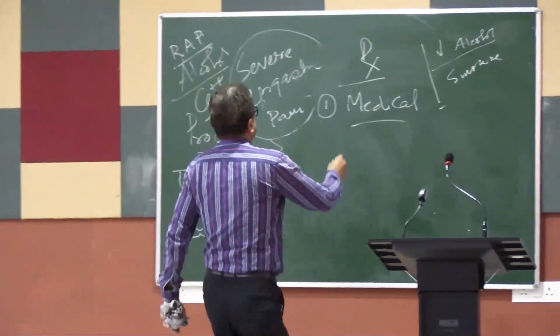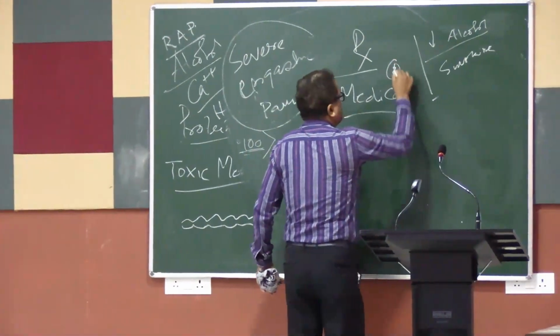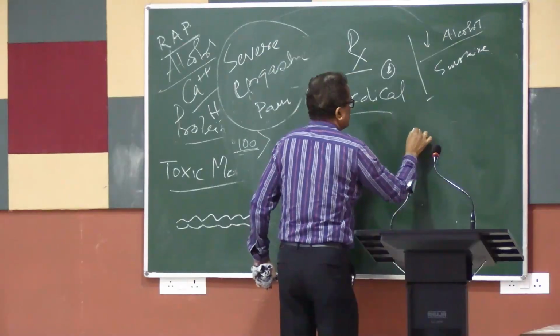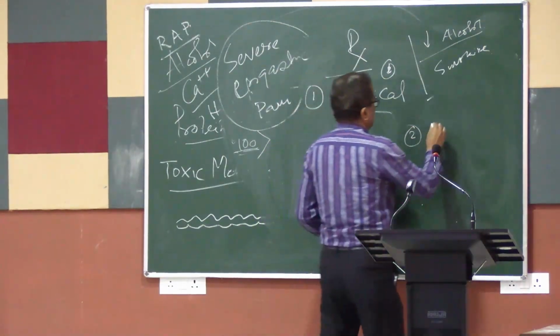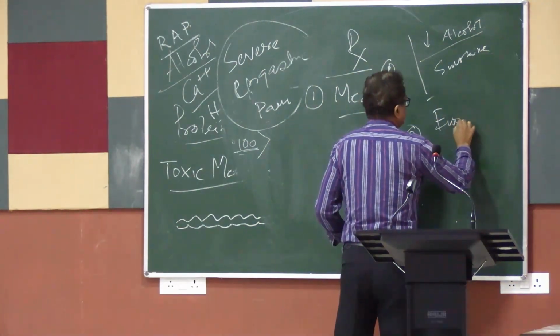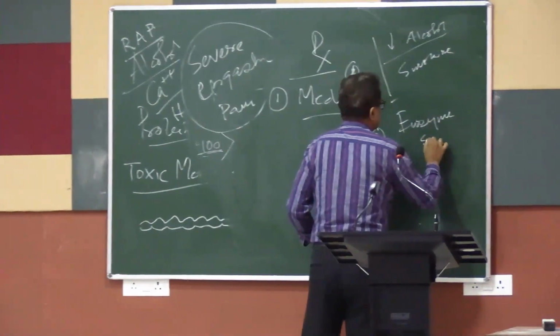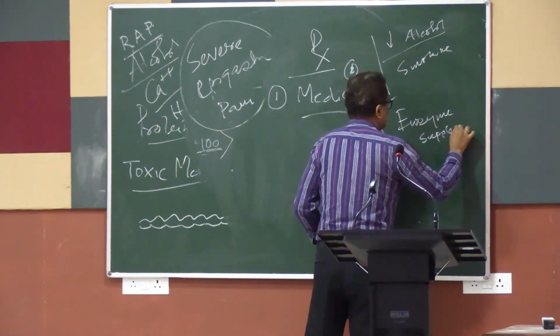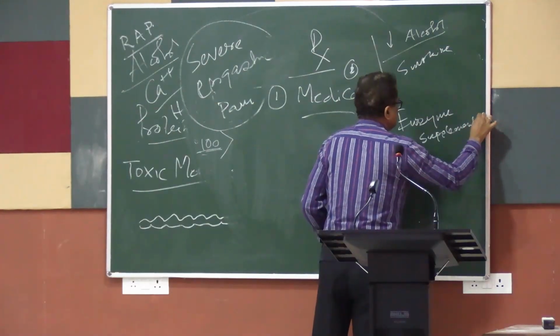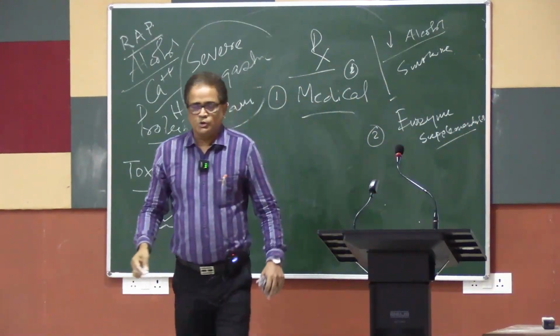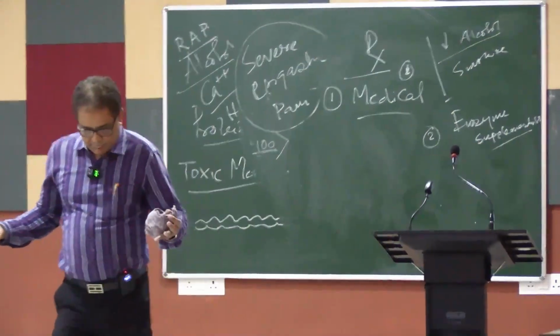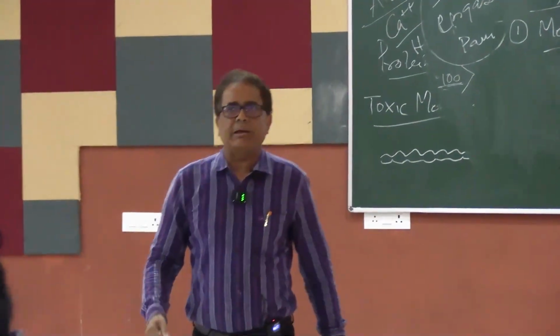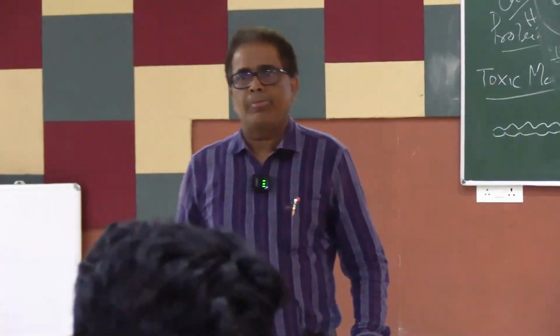Second line of treatment, we give, sorry, this is the first. Second line of treatment is enzyme supplementation. So in chronic pancreatitis, because the disease is progressive, most of the parenchyma of the pancreas becomes replaced by fibrosis. So there is hardly any functioning exocrine gland left when the patient reaches the doctor.